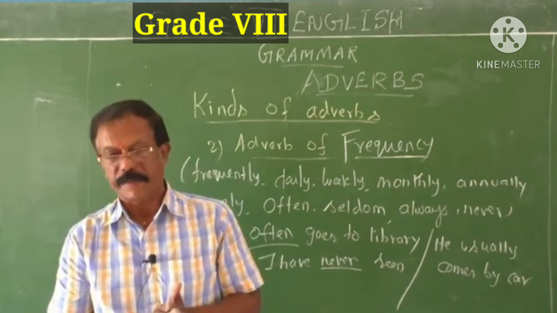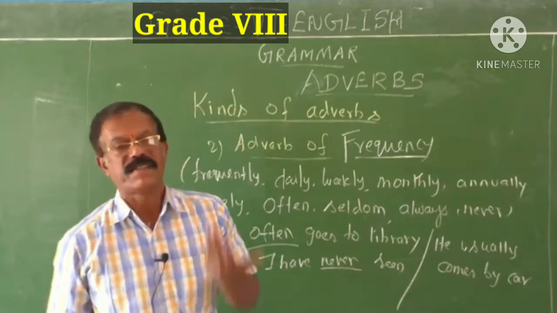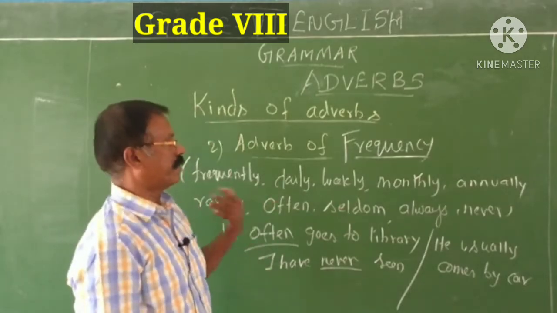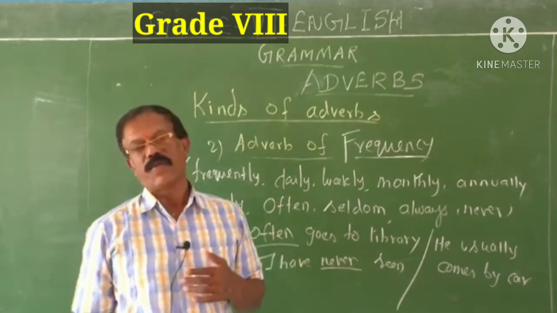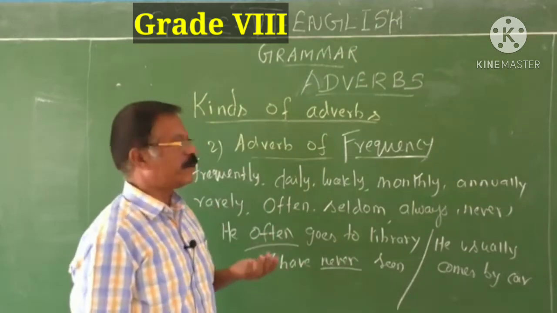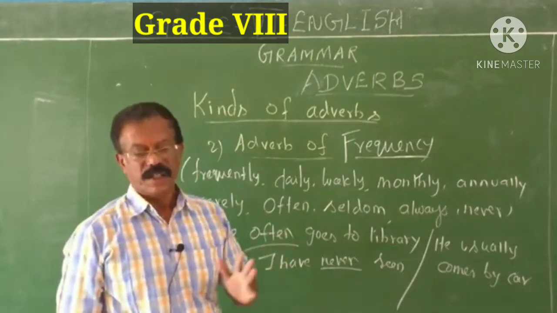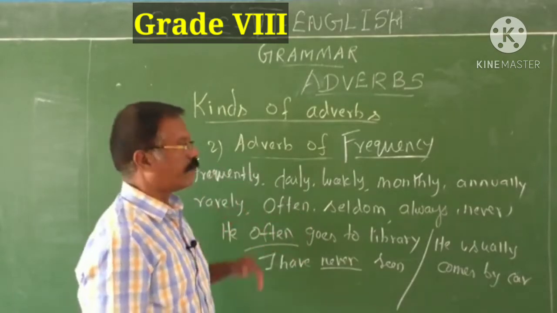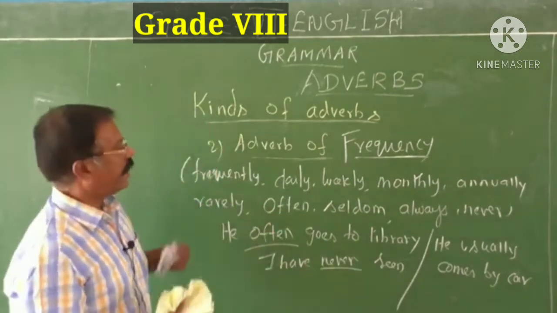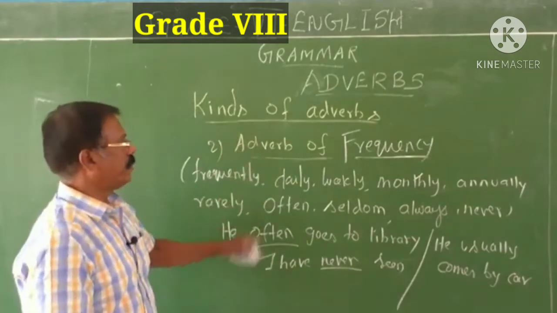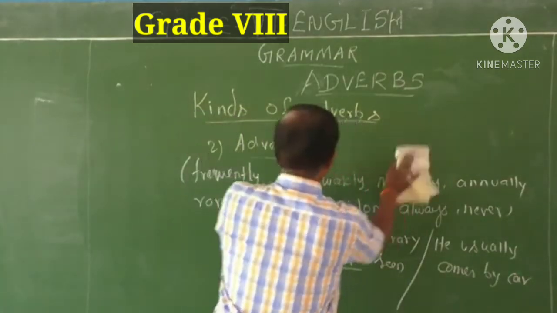And he reads the newspaper twice. Monthly he meets his family doctor. He meets his family doctor monthly. Annually. Daily he goes for walking. He reads the newspaper daily. Frequently he visits the library. Frequently he meets his friends. So many examples you can give, children, for this adverb of frequency. You just collect like this and you can deposit all these words in your word bank. Okay, good. Next.